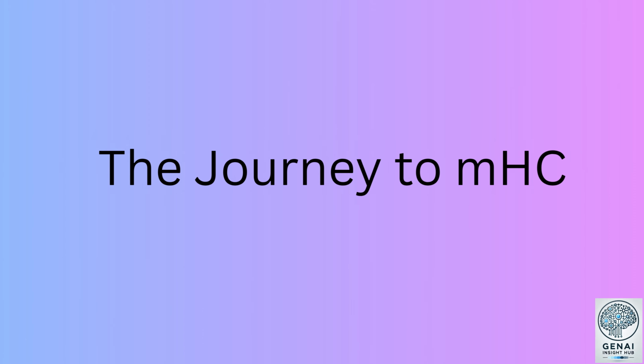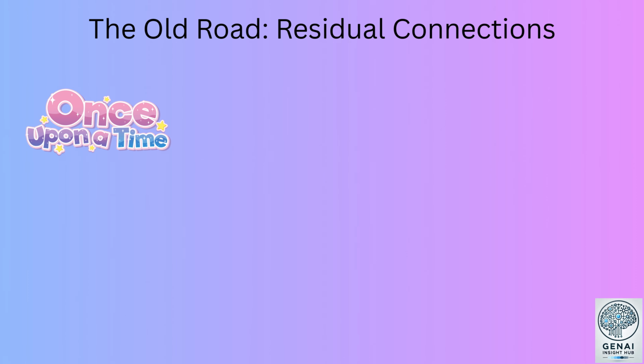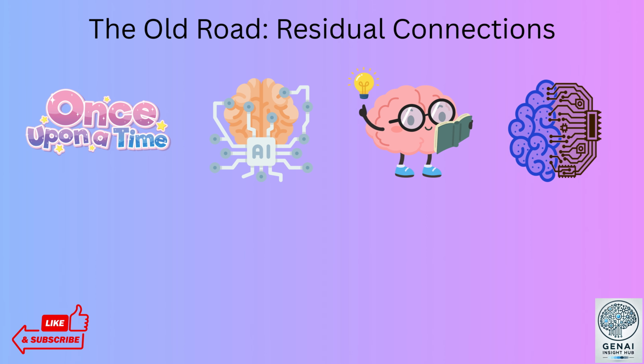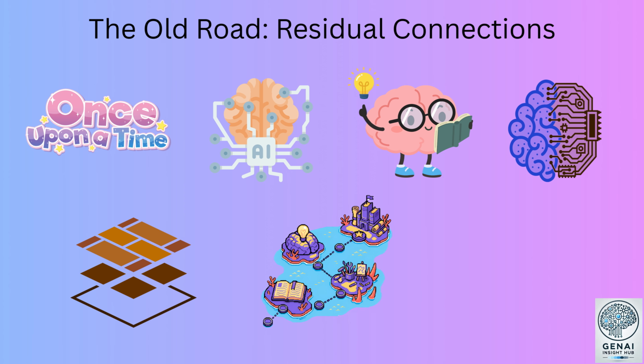The journey to MHC, a simple story. The old road, residual connections. Once upon a time, there was a smart robot brain learning to think better and better. Inside this brain were many floors stacked one above another. On each floor, the brain learned something new.